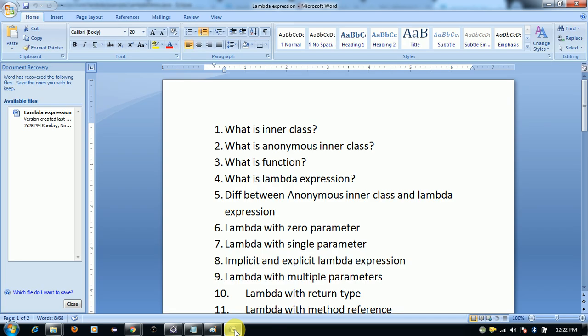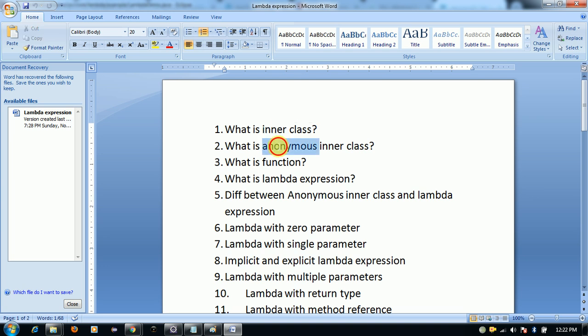Hello all, in this video today we are going to discuss lambda expressions. Before we discuss lambda expressions, I would like to discuss a few things related to inner classes. What are inner classes? Sometimes we can declare a class inside another class. Such classes are called inner classes. The inner classes concept was introduced in Java 1 to fix GUI bugs as part of event handling.